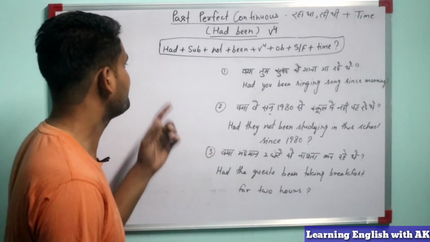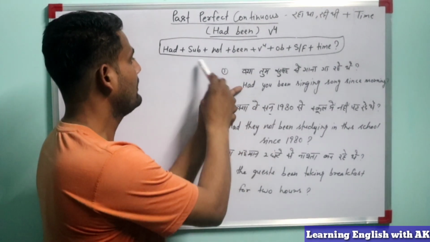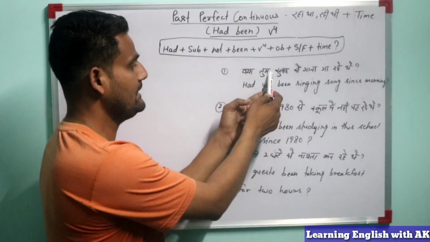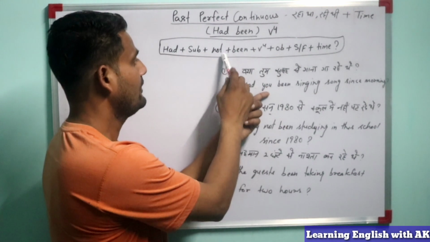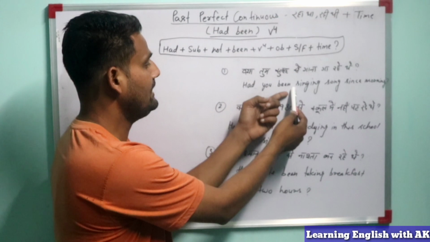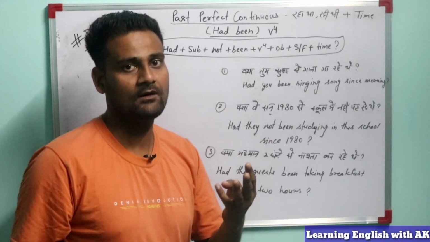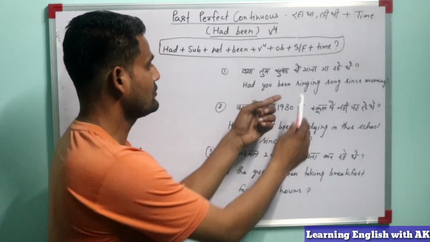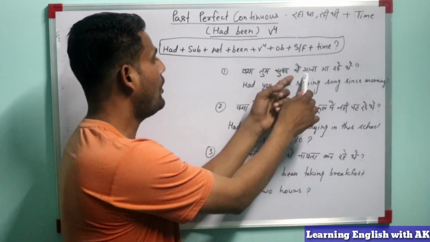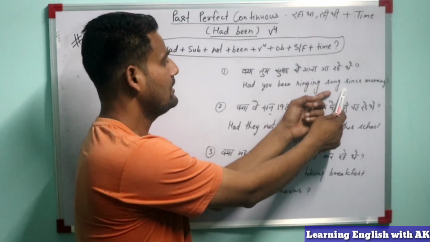Let's come. Firstly, we will use had, and then the subject, you, and then not is not here, so we will not use not. Then been, and what is the main verb? Sing, and the fourth form of the main verb, singing. Singing what? Song. So here is the song.